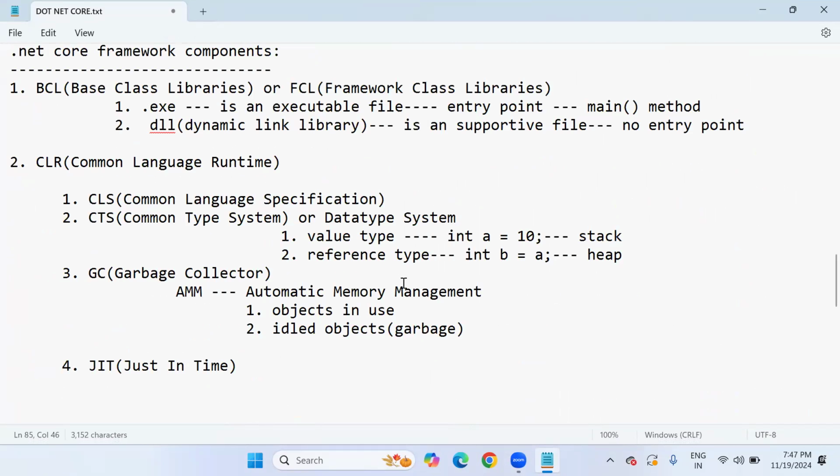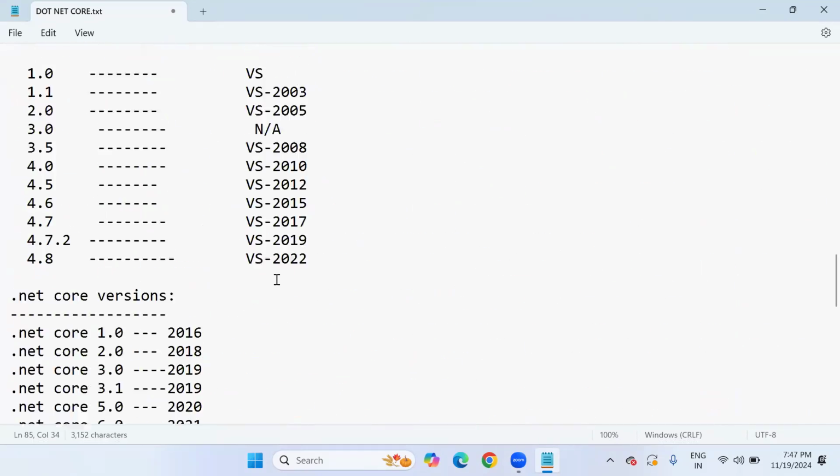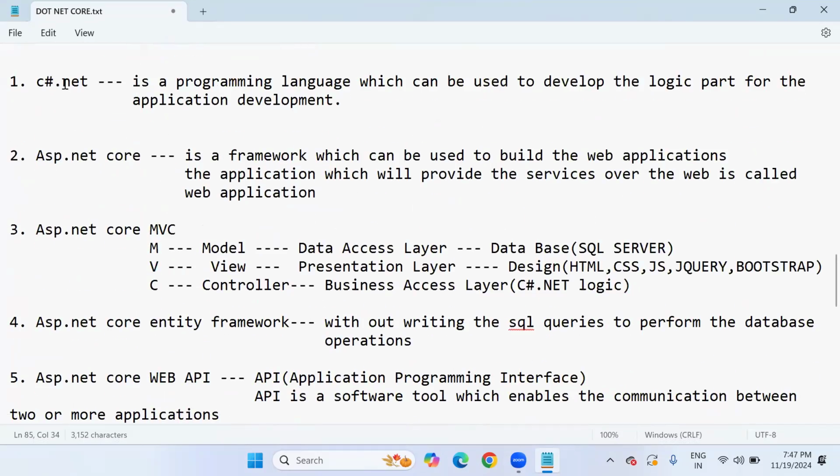So this is a very important discussion. And tomorrow we will start our programming language, that is C#.NET. We will enter into the C#.NET introduction. Immediately after a few minutes of introduction, we will launch Visual Studio. In that Visual Studio, how to prepare, how to write the programming logic, the settings, and everything we will start. Tomorrow is an important session.